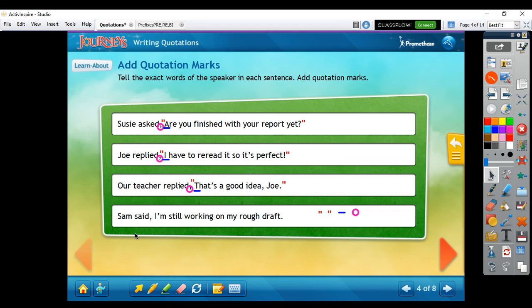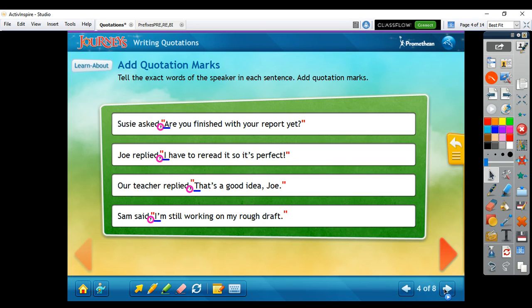All right, last one. Sam said, "I'm still working on my rough draft." Sam's exact words are, "I'm still working on my rough draft." So I'm going to put quotation marks before "I'm" and after the period where he's done talking. I'm going to capitalize "I'm" because that's the beginning of his sentence, and also we always capitalize I. And I need to make sure I have a comma that also separates what he did not say from what he did say.